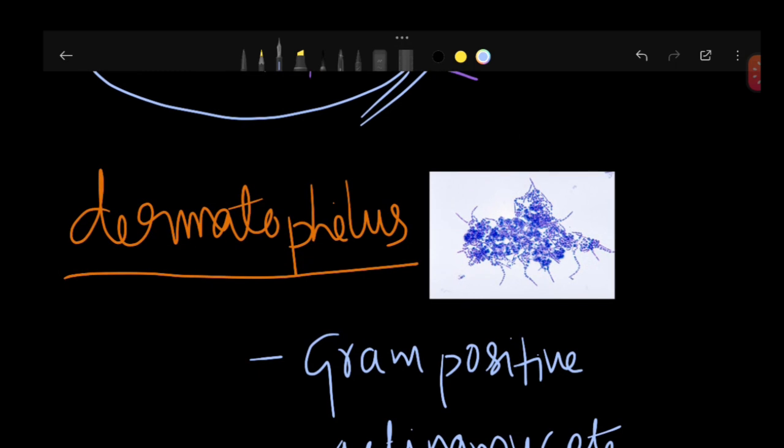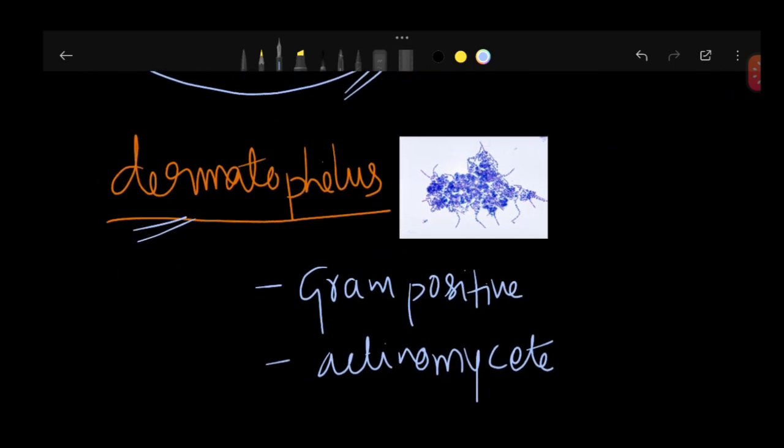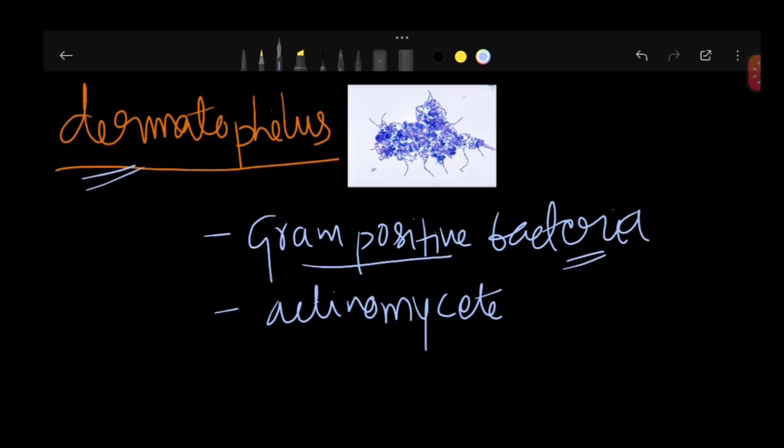Then the last one is dermatophilus. Dermatophilus is not a fungus. It is a gram-positive bacteria, and it is an actinomycete.